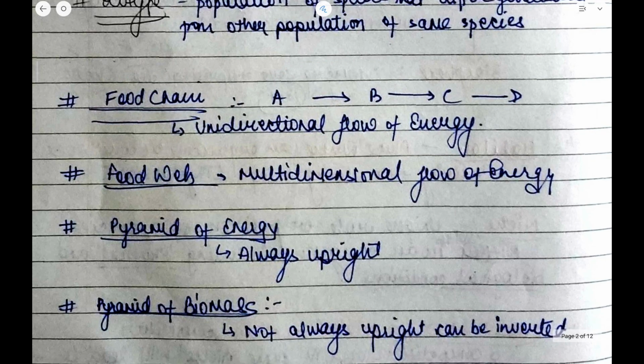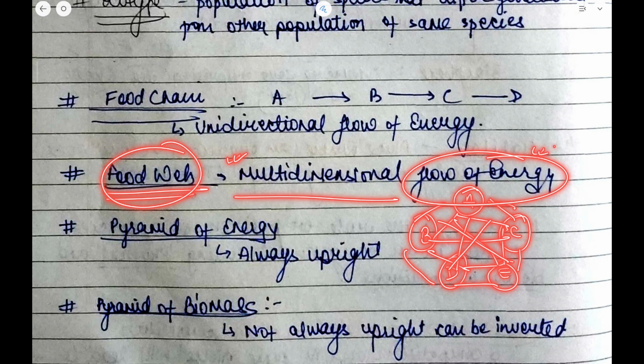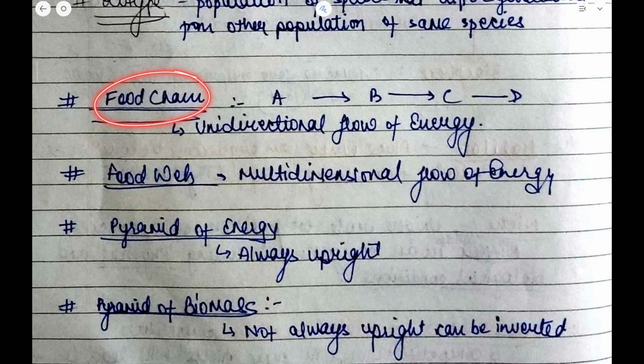Now what is a food web? Let me explain this with an example. So this is a food web. There is no one way in which the energy flows. So in a food web there is a multi-dimensional flow of energy. In a food chain there is a unidirectional flow of energy, in a food web there is a multi-directional flow of energy.